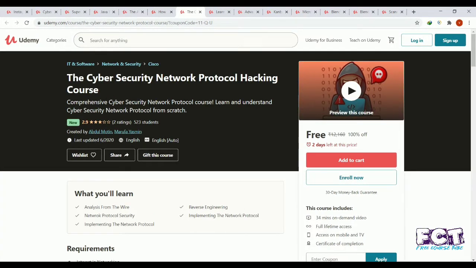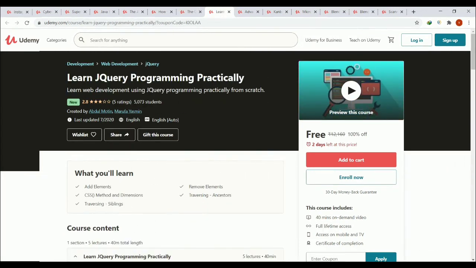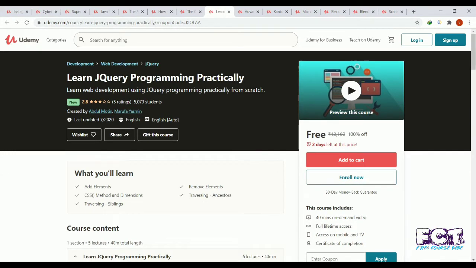The Cybersecurity Network Protocol Hacking course. Description: comprehensive cybersecurity network protocol course. Learn and understand cybersecurity network protocol from scratch. Requirements: interest in networking.